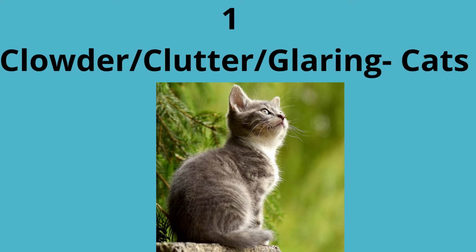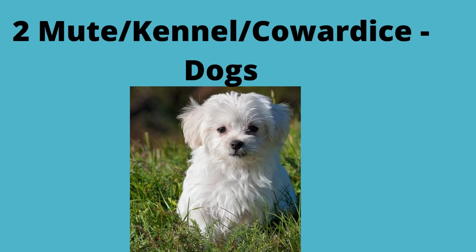The first animal is cat. The collective nouns are clowder, clutter, glaring. A glaring of cats, a clowder of cats, a clutter of cats, like that. The second animal is a dog, a kennel of dogs. Their home, like a kennel of dogs. A cowardice of dogs, a mute of dogs. The meaning is not the point here.